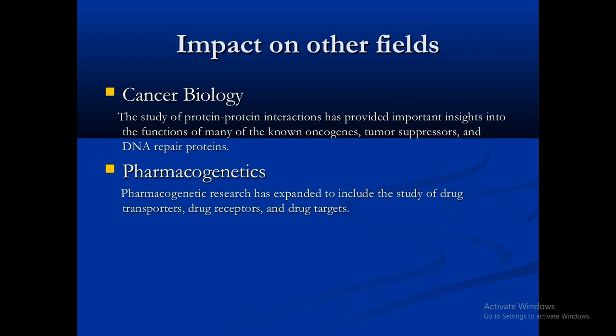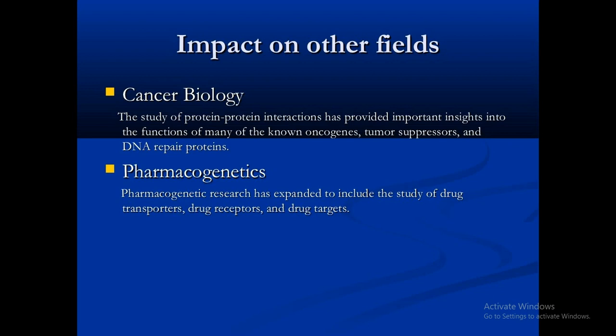So what is the impact on other fields? As we know, nowadays a major concern is cancer biology. The study of protein interaction has provided important insight into the function of many of the known oncogenes, tumor suppressors, and DNA repair proteins.